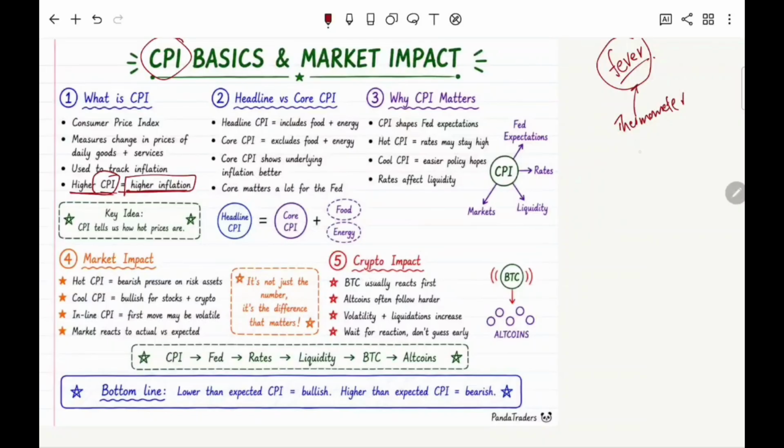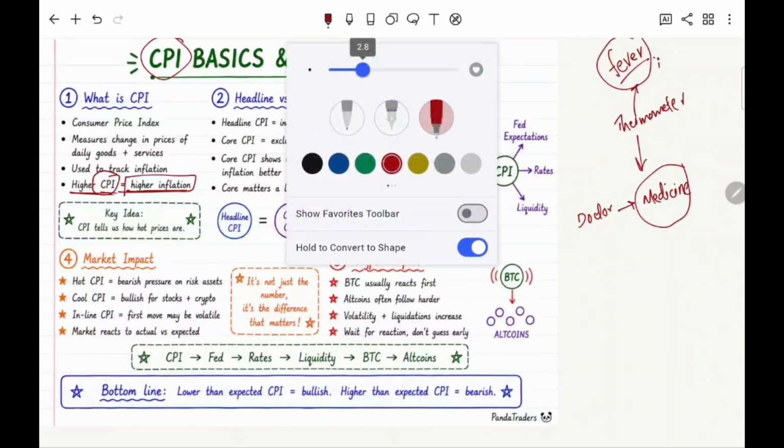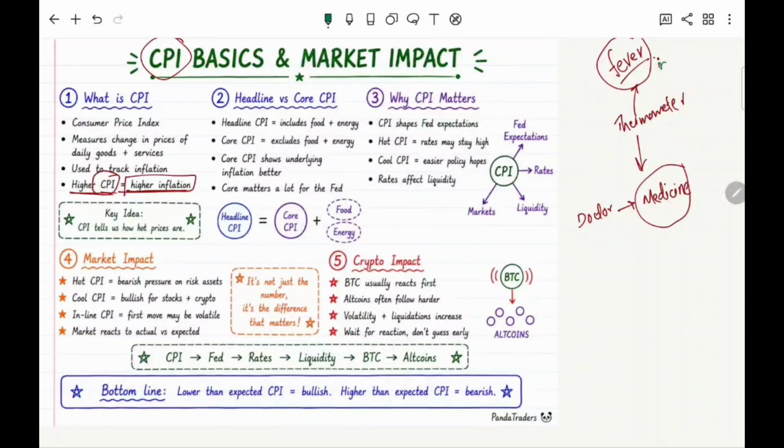We record it, and then a doctor decides which medicine we should use and what should be its dose. So you can assume that fever is inflation. Thermometer is CPI data. Doctor is the Federal Reserve. And medicine is rate cut. Okay, so this is a very simple example.